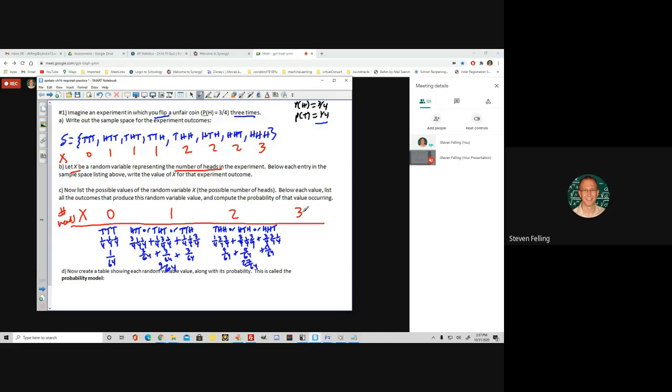And then the only way we get 3 heads is if we have heads, heads, and heads. The probability of that happening would be 3/4 for the first one, 3/4 for the second one, and then 3/4 for the third one. 3 times 3 times 3 is 27/64.